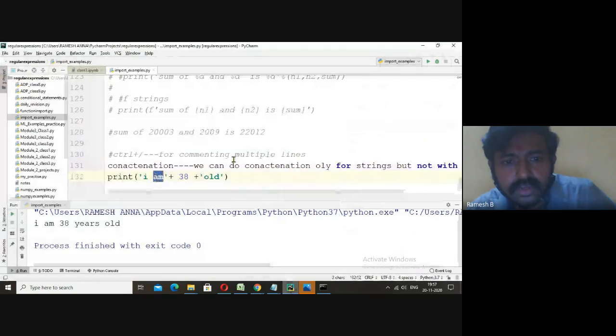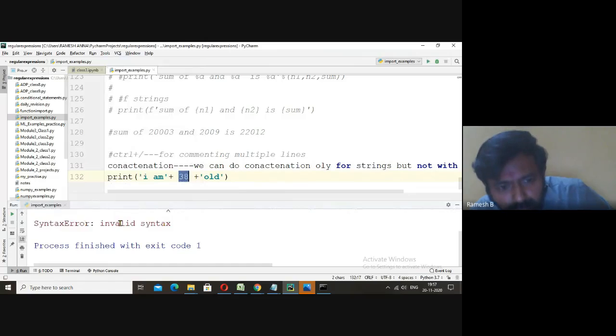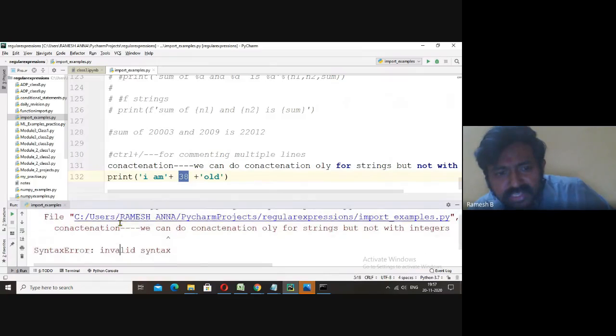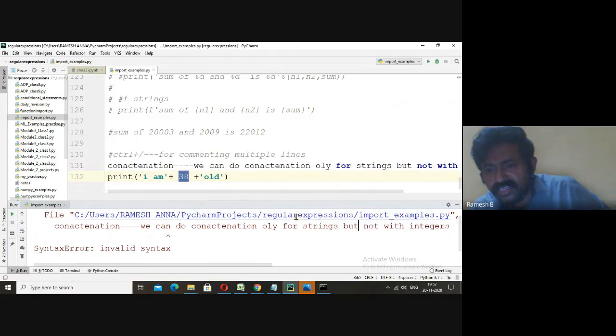See here, we can do concatenation. We can combine two strings, but we can't concatenate an integer. If you want to concatenate an integer and I run this, we got the error. You see here at the end, please read the error: strings can't be concatenated with integers.